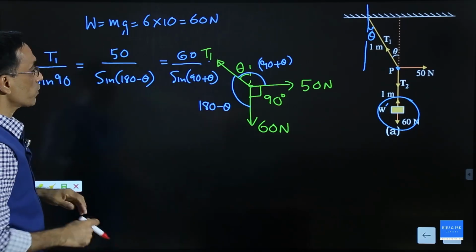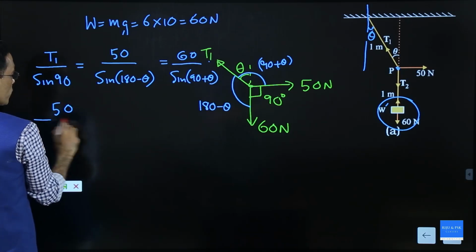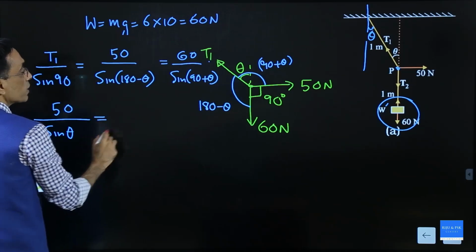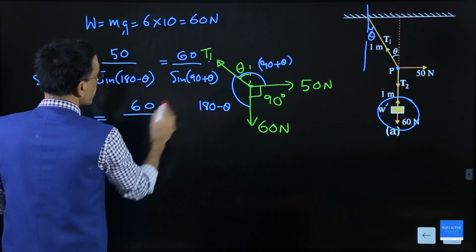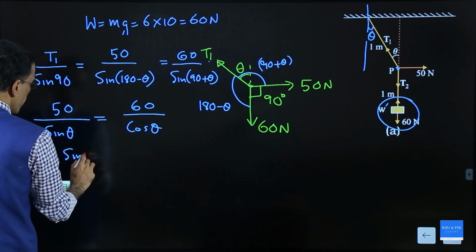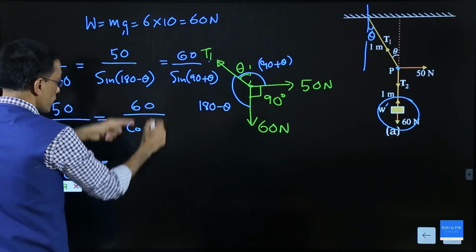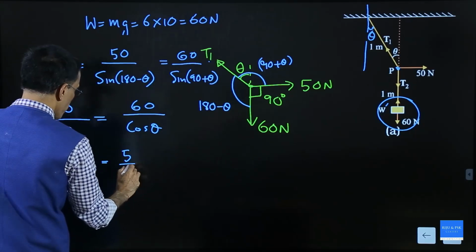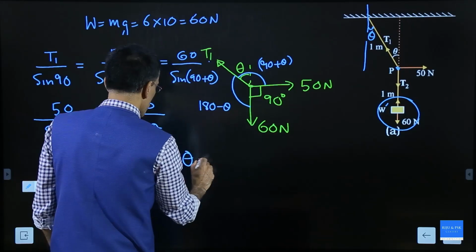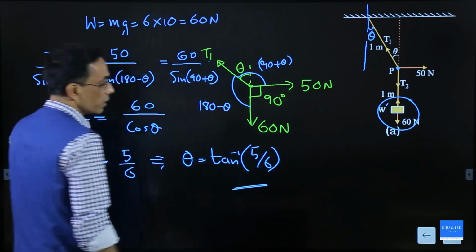Okay. You want theta, you do not want tension. If you want tension, you can calculate from this one. If you want theta, you can take these two equations: 50 divided by sin of 180 minus theta is sin theta, and 60 divided by sin of 90 plus theta is cos theta. So, this will give you sin theta by cos theta. Take 60 to this side, and it gives you 5 by 6, which implies directly that theta is equal to tan inverse of 5 by 6. You get the same result.